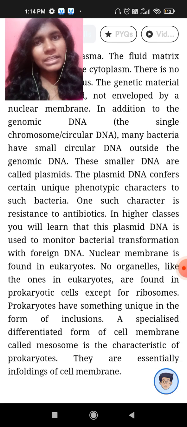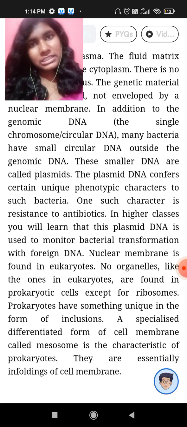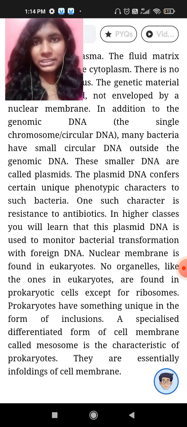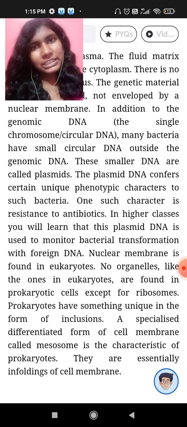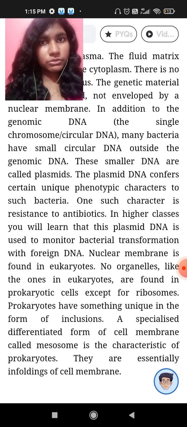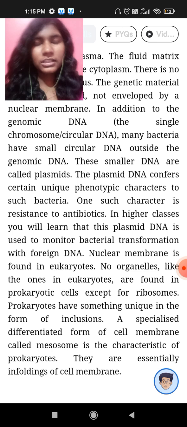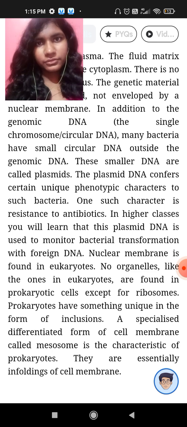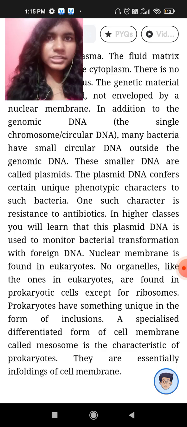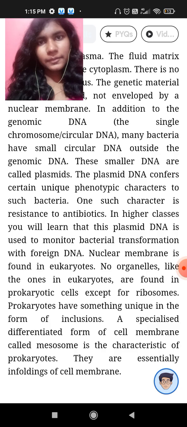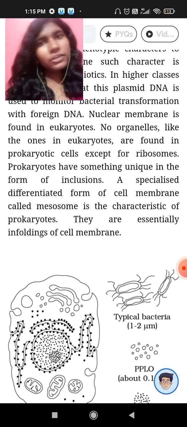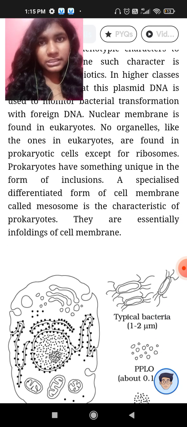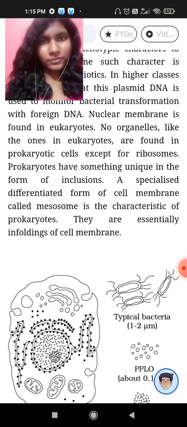And there's one more specialized structure you can see in prokaryotic cells, that is circular DNA or plasmid. These small circular DNAs confer different properties to these prokaryotic cells, like bacteria. They can give the bacteria resistance to antibiotics or resistance from environmental factors like heat. These circular DNAs are known as plasmids. And no other organelles like in eukaryotic cells are found in prokaryotes except for ribosomes.